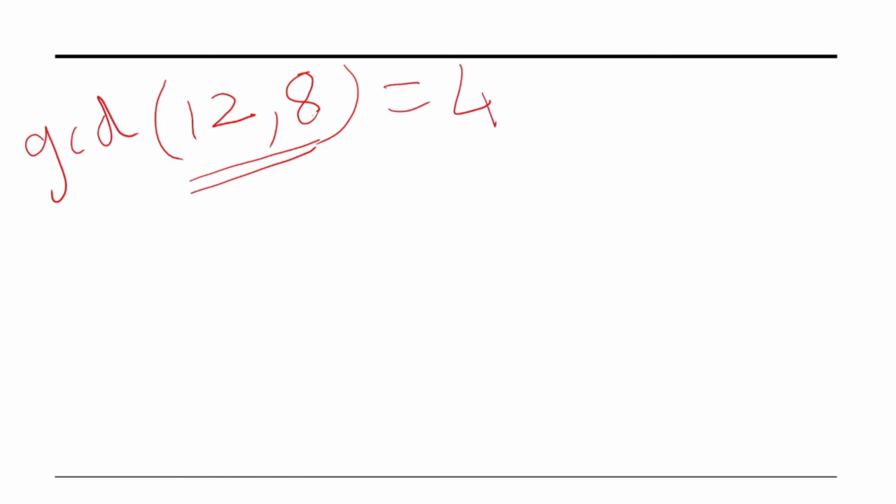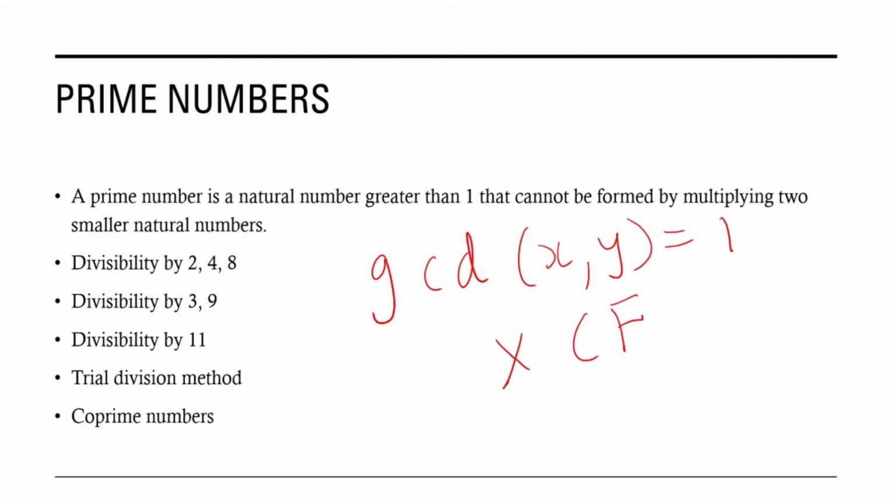So 12 and 8 are not co-prime. On the other hand, let us take 7 and 12. Now let us see whether there are any common factors between 7 and 12. There are no common factors between 7 and 12. Hence, the GCD of 7 and 12 is equal to 1. So we can say 7 and 12 are co-prime. So these are called co-prime numbers.